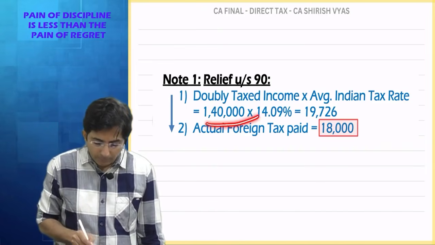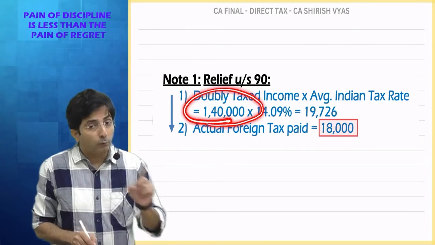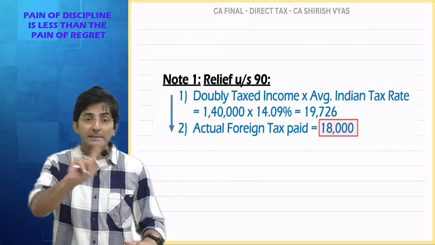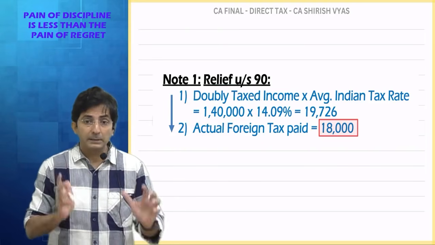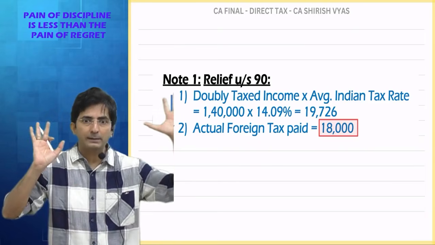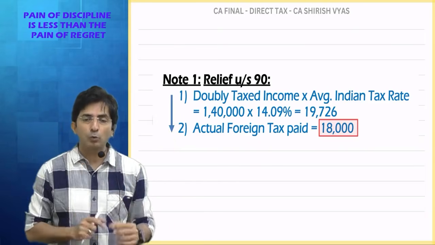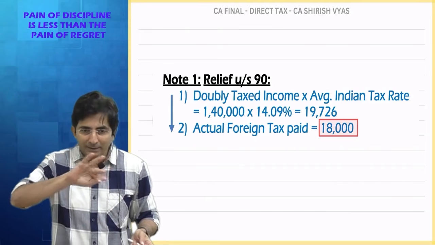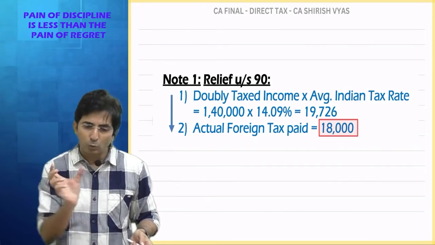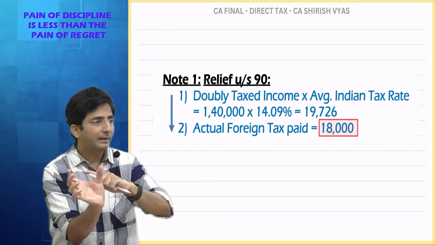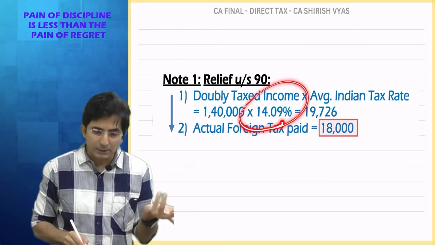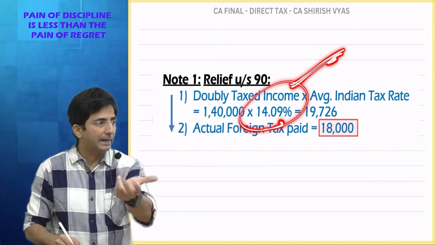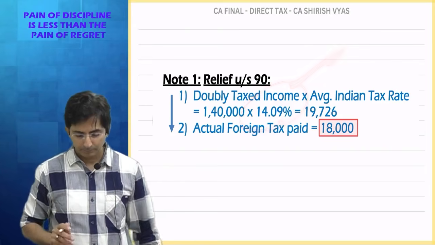And why is relief based on 1,40,000? Because only 1,40,000 is the victim. 2 lakhs is not the victim, whereas actually my income from foreign is 2 lakhs. But who has become the victim? 1,40,000, because India has deducted the standard deduction. Only 1,40,000 got doubly taxed. And how has India taxed you? India has taxed you as per different rates, so the average of that comes to 14.09.